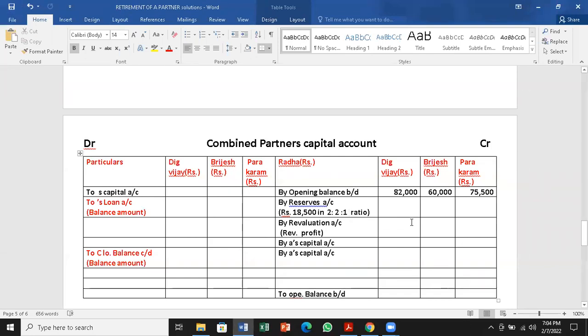Good. 7,400 for Digvijay, 7,400 for Brijesh, and good 3,700 for the Parakram.